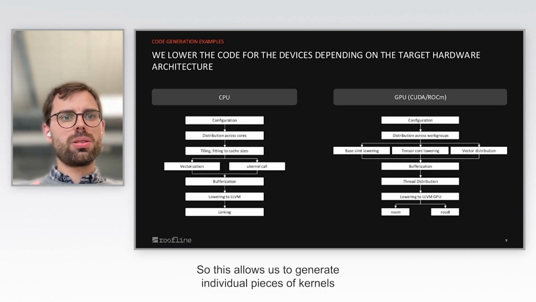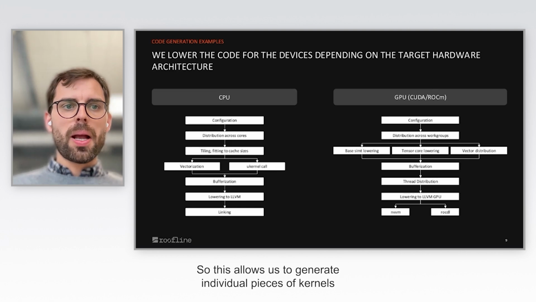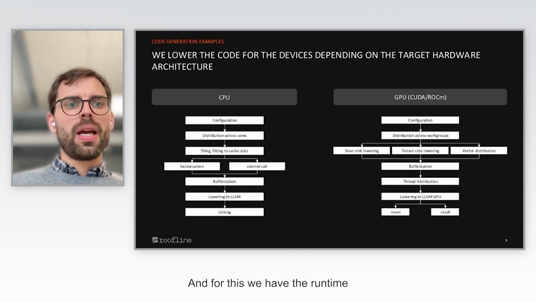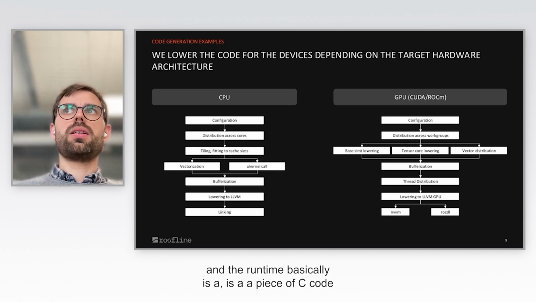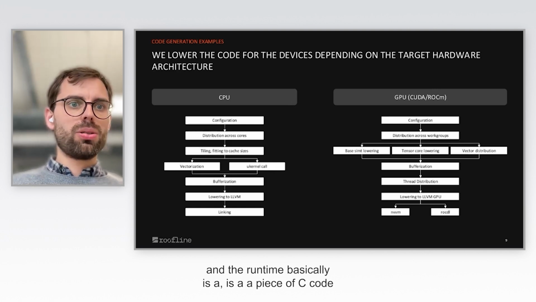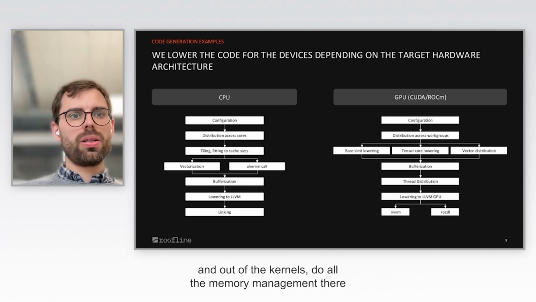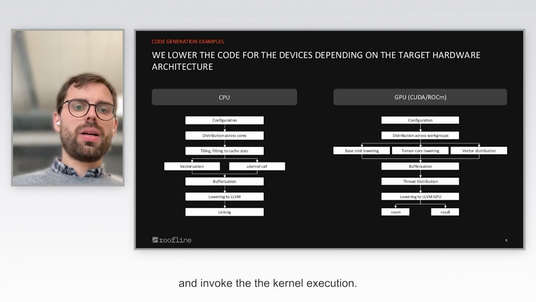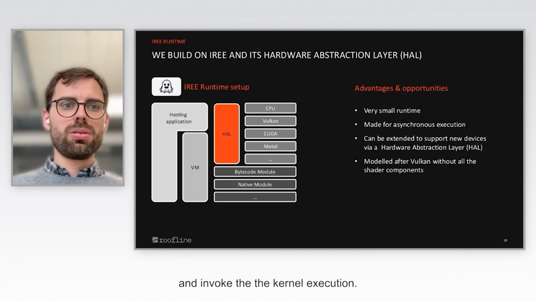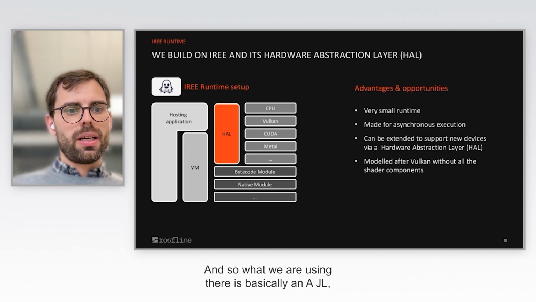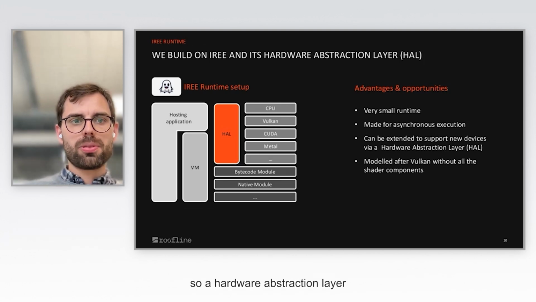So this allows us to generate individual pieces of kernels, and then we need to run them on the target hardware, right? And for this, we have the runtime, and the runtime basically is a piece of C code that allows you to get the data in and out of the kernels, do all the memory management there, and invoke the kernel execution. And so what we are using there is basically a HAL, a hardware abstraction layer.